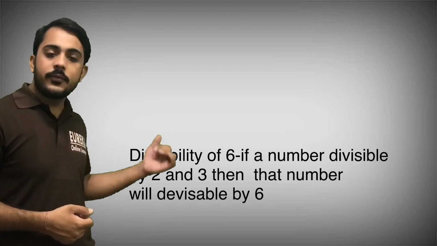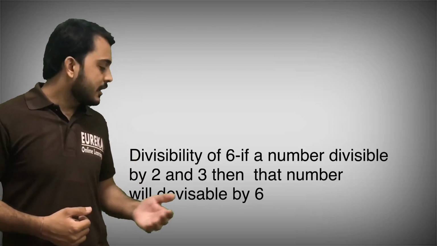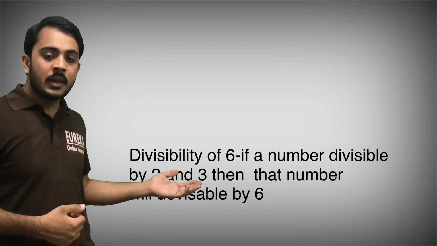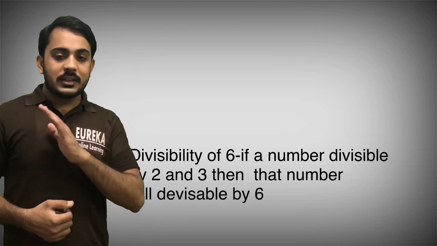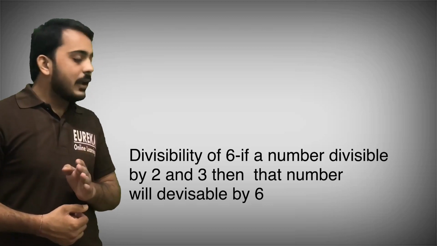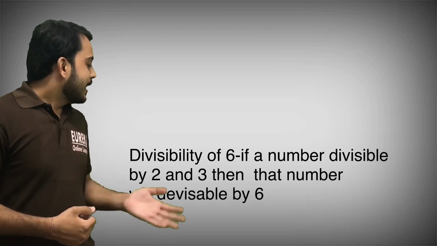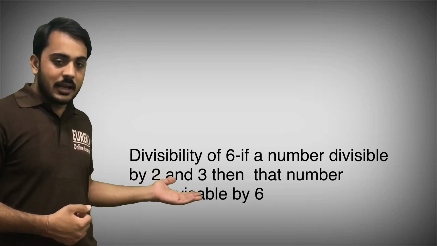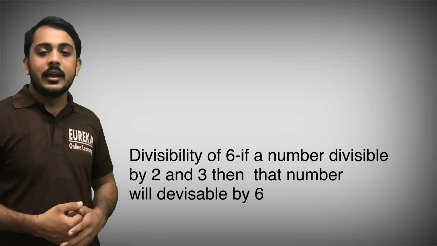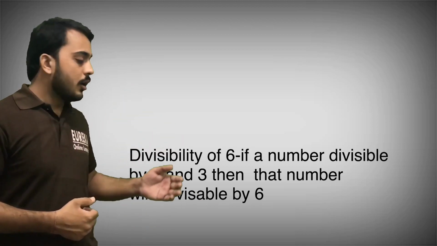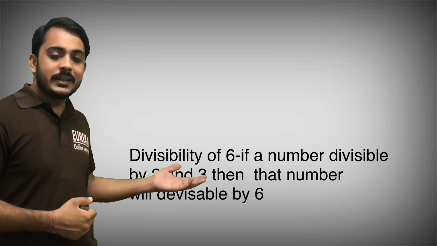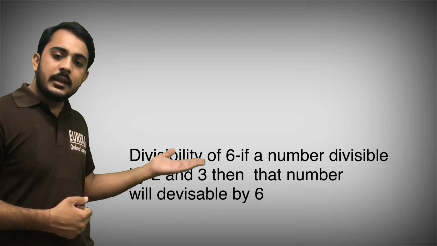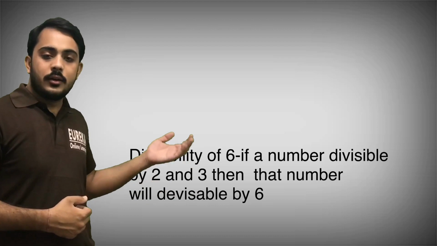Now divisibility of 6. How will we find whether a number is divisible by 6 or not? If a number is divisible by both 2 and 3, then that number will be divisible by 6. In other words, we can say all even numbers divisible by 3 are divisible by 6. That is the rule of 6.